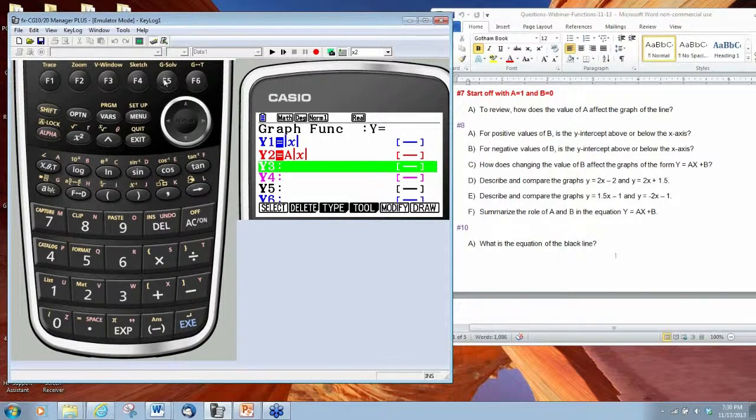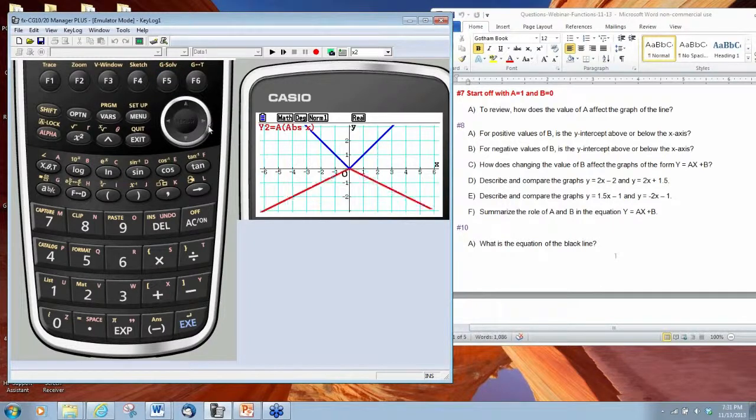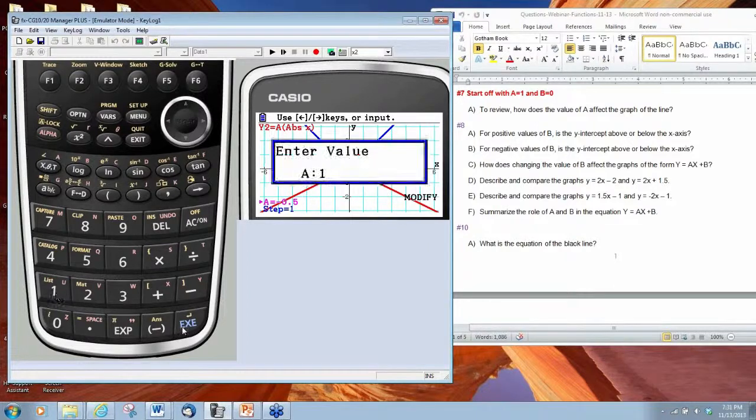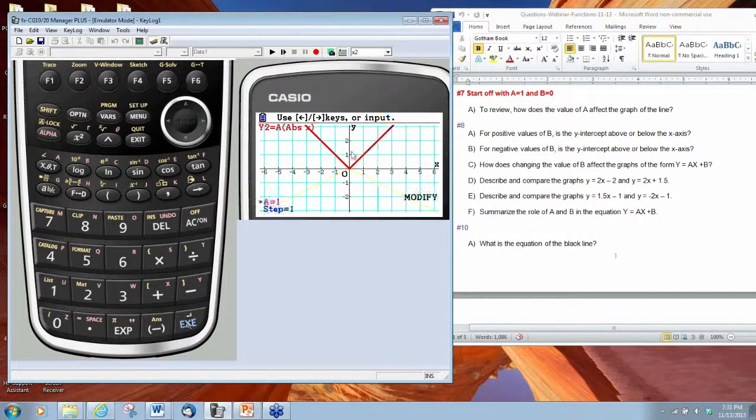And now what we want to do is modify our red graph. Okay, so we are in the modify feature, and notice we have a negative value of A. So let's make this a positive 1. And the red graph looks like the parent function we had before. So if we increase the values of A, make A 2, make A 3, notice the V starts getting narrower.